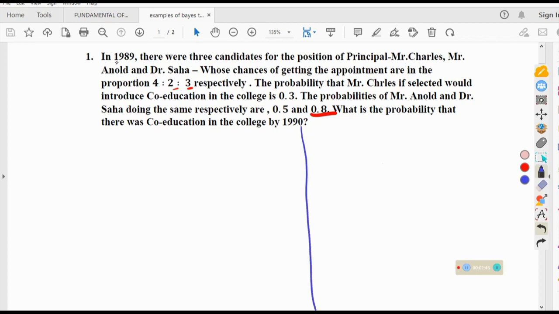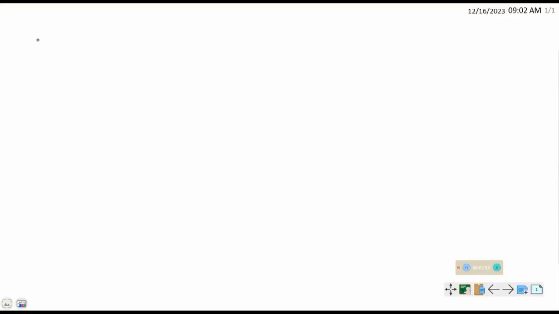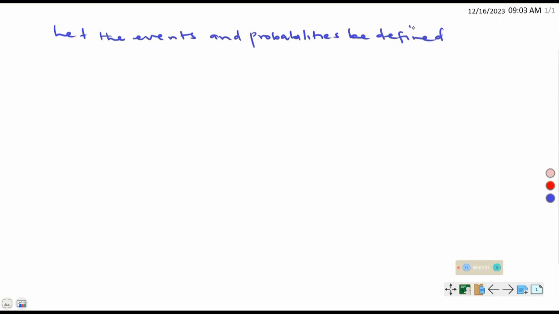In 1989, there were three candidates for the position of the principal. Now, to solve this, let us begin by letting the events and probabilities be defined as follows.